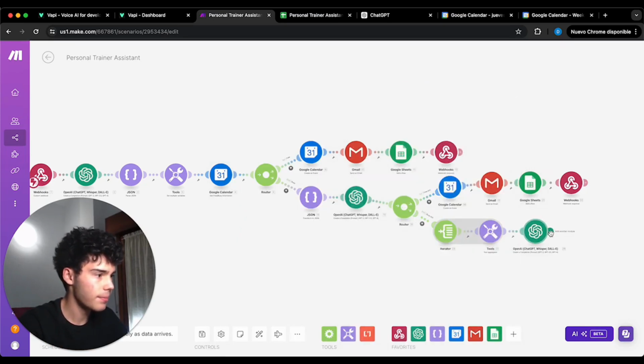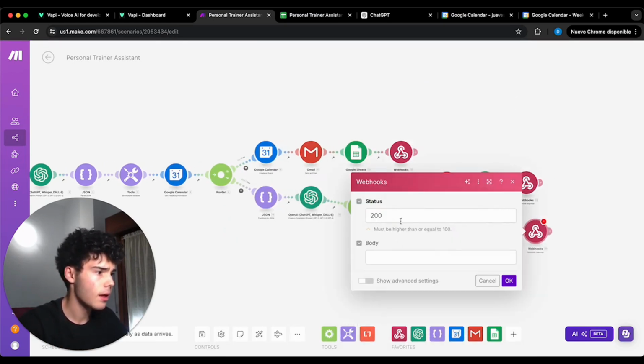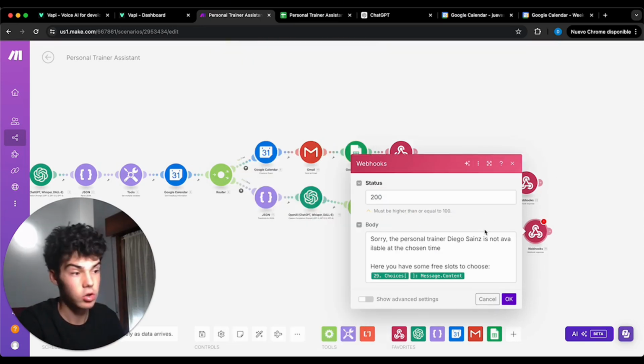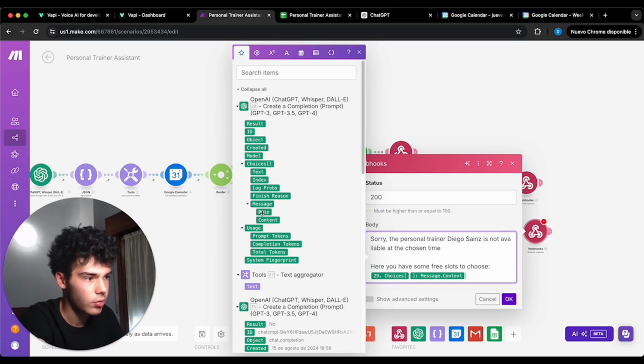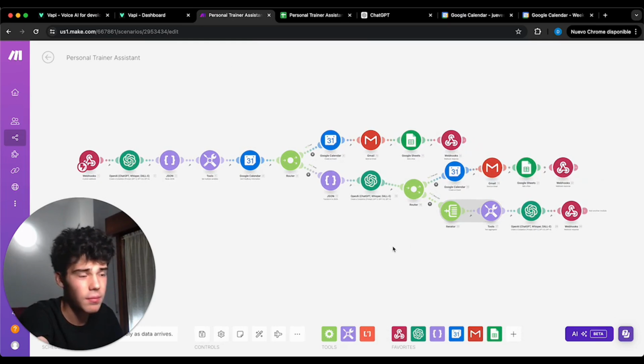Let's click on OK, and now we will go with a webhook response, and we will tell the webhook, sorry, the personal trainer Diego Sainz is not available at the chosen time. Here you have some free slots to choose, and we will put the message content here we got from the last GPT. We click on OK, and the scenario of make has finally been finished.